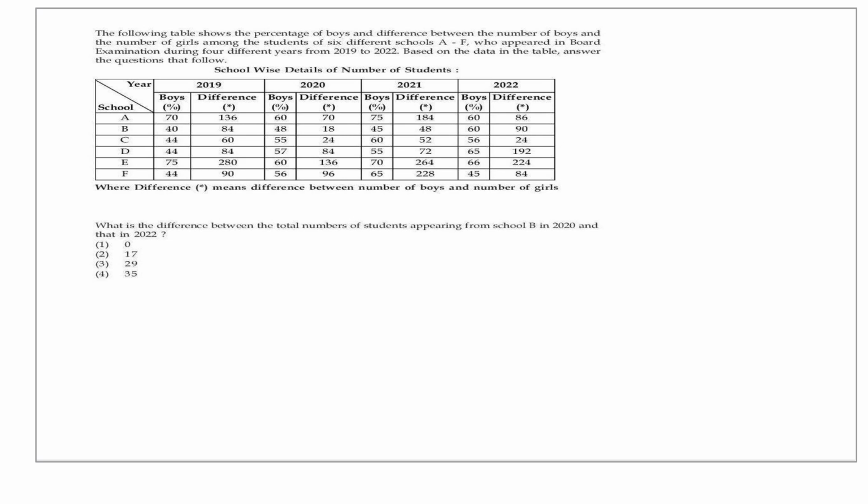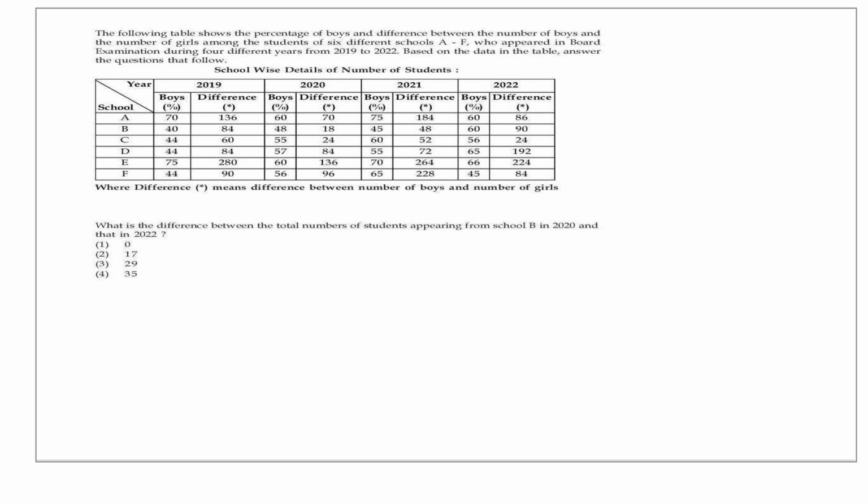Now look at the second problem. And see, the table is the same, so we need not read the instructions once again. We know now from question 1 what is given. The boys' percentage for each year is given, and the difference between the number of boys and the number of girls who appeared is given for 4 years. That we already know. Now look directly at the question.